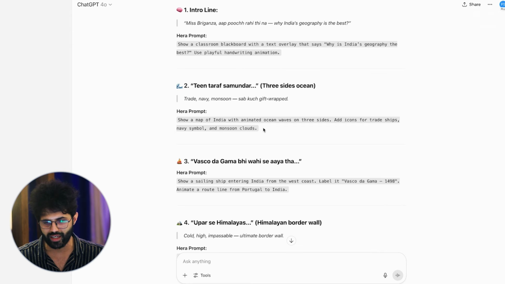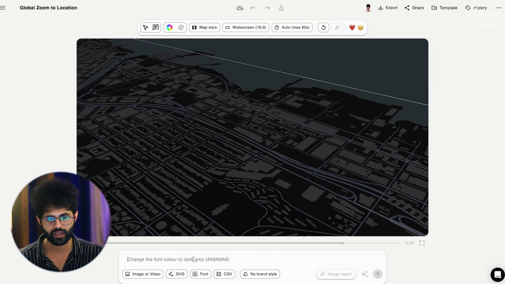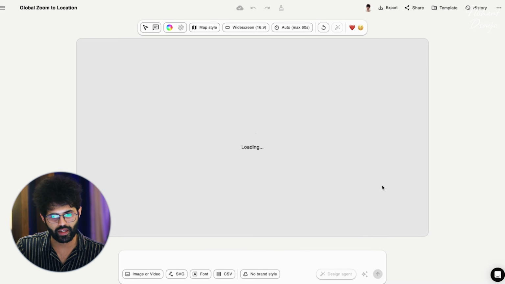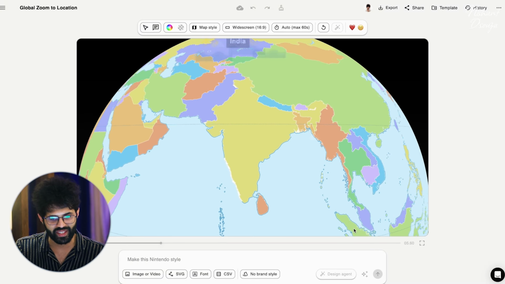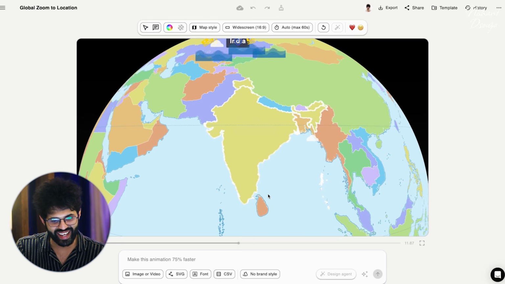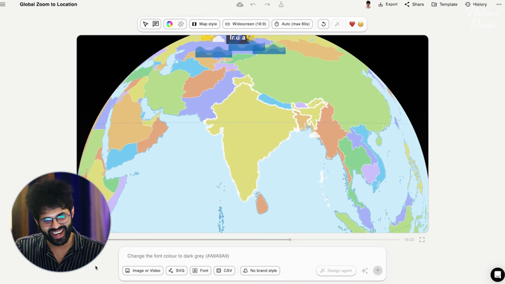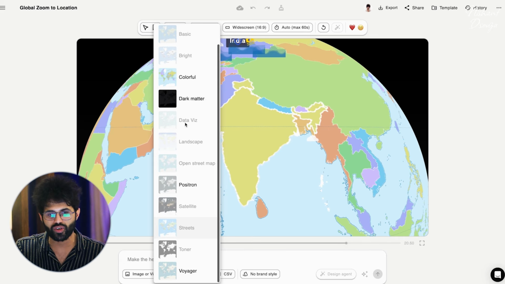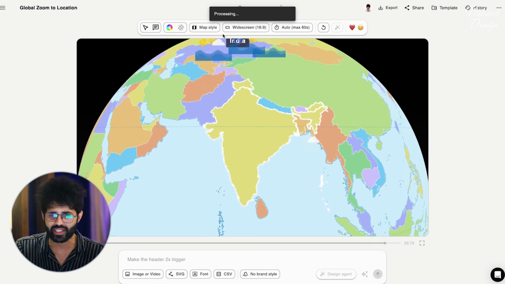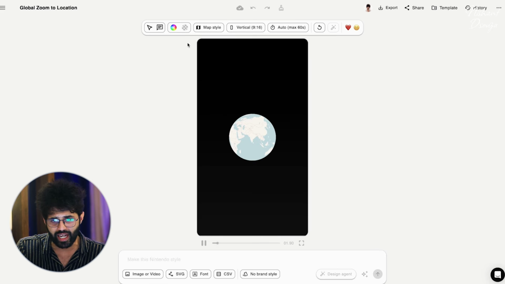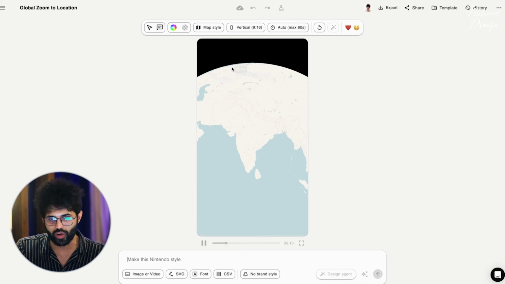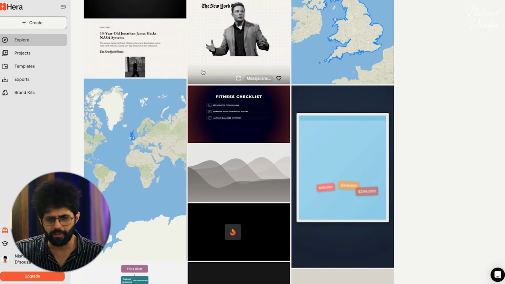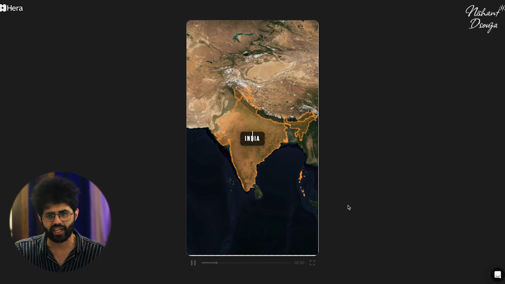So let's have a look at a couple examples. Copy the prompt, place it in the editor and give it some time to create, and boom, there we go. Zoomed into India, it's highlighted, and the waves are visible. And like I said, with the action controls on top, you can change a few things like the aspect ratio, the map style, the duration that you want it to be running for, and stuff like that. And like I mentioned already, there are a ton of templates available that you can just directly pick from.